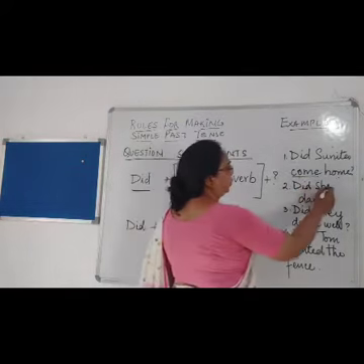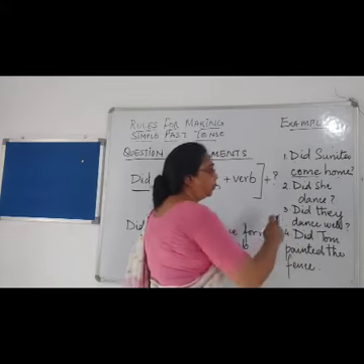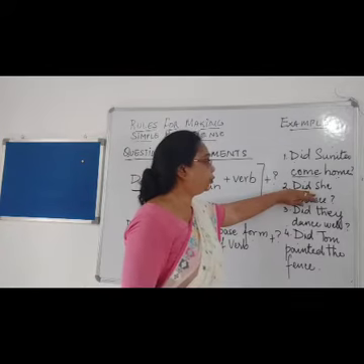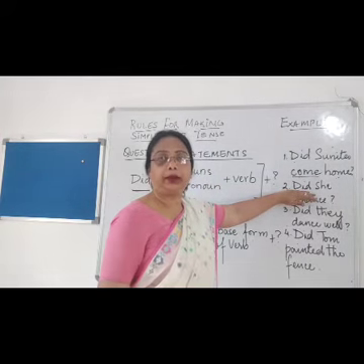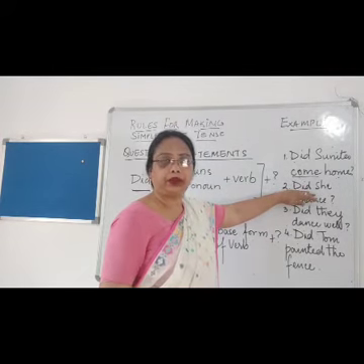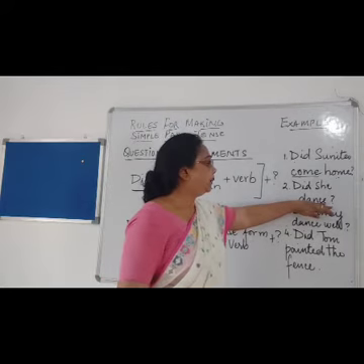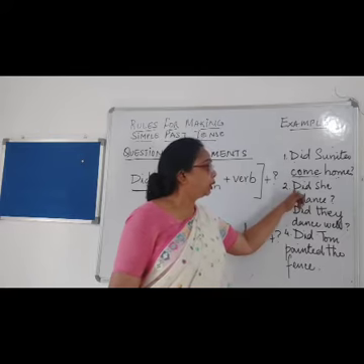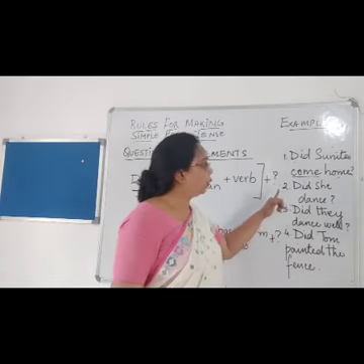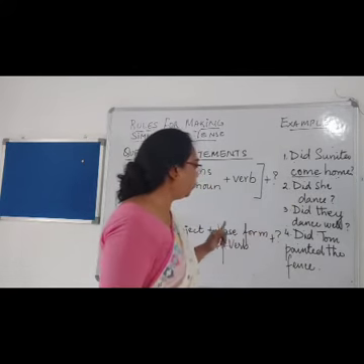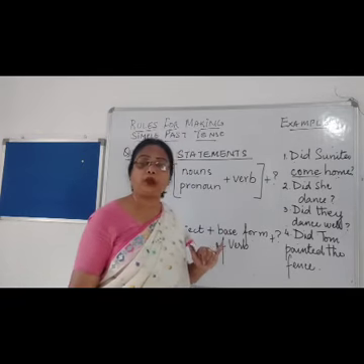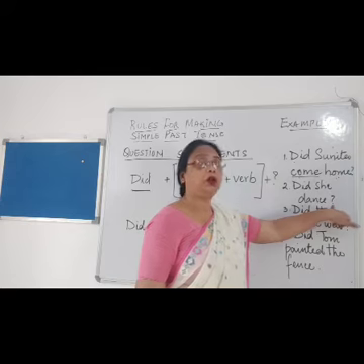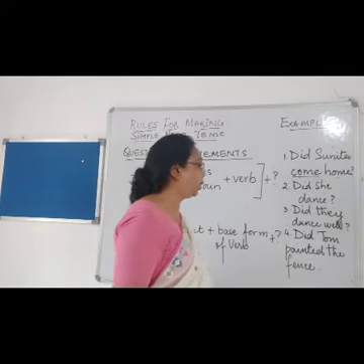Next is, did she dance? Now I am asking, did she dance? So again I have used did. Did is the past tense of the verb, and dance over here I have used because I have used did. So dance, the base form of verb, will not change. It will remain the same. And please don't forget what? To put the question mark.